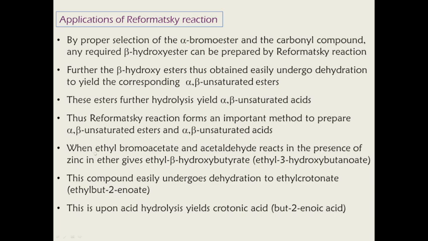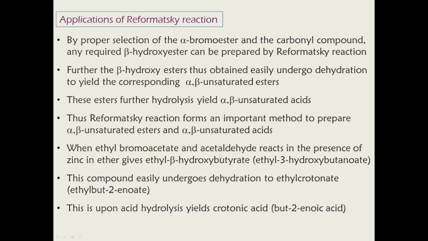Next, when ethyl bromoacetate and acetaldehyde react in the presence of zinc in ether, it gives ethyl beta hydroxybutyrate. This reaction we had seen in the first slide of the Reformatsky reaction.